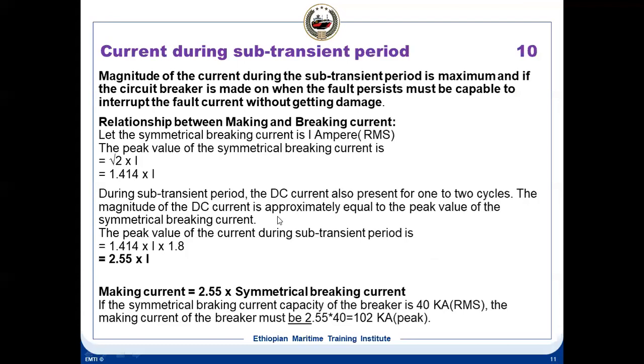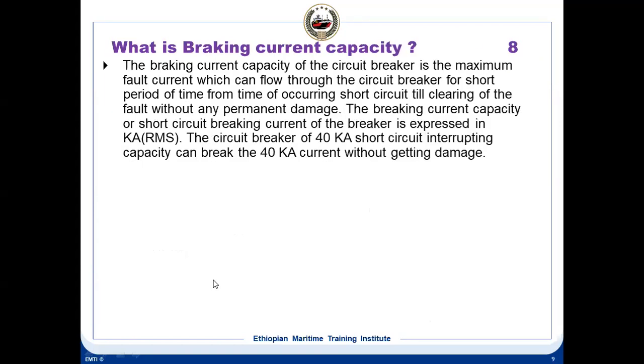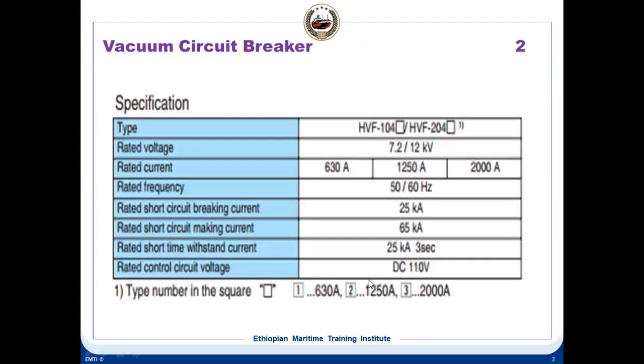During the subtransient period, there is a DC current also present for 1 or 2 cycles. The magnitude of the DC current is approximately equal to the peak value of the symmetrical breaking current. So the peak value of the current during subtransient will be 2.55 into I. That means making current is equal to 2.55 into symmetrical breaking current. That is why the making current is always more than the breaking current. If you see the breaker specifications, 25 kiloamps is the breaking current, but the making current is much higher, 65.